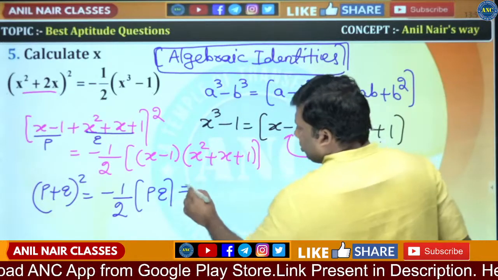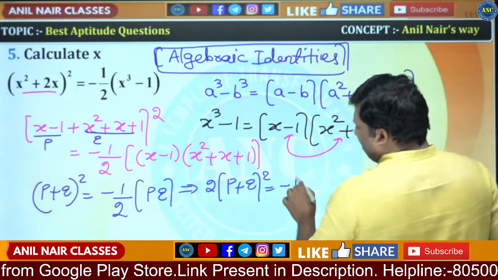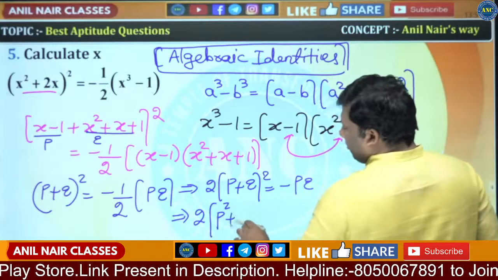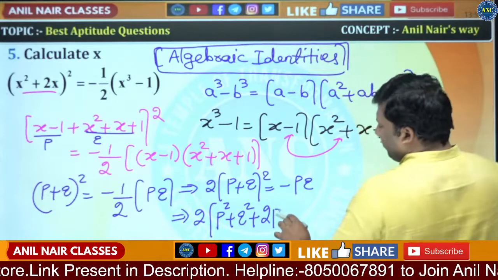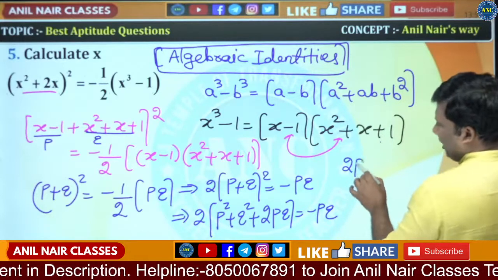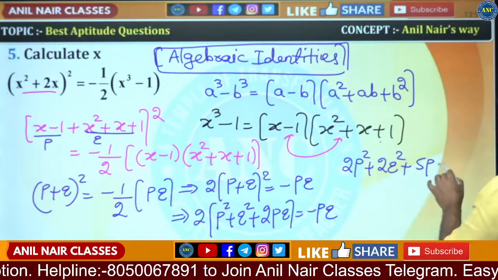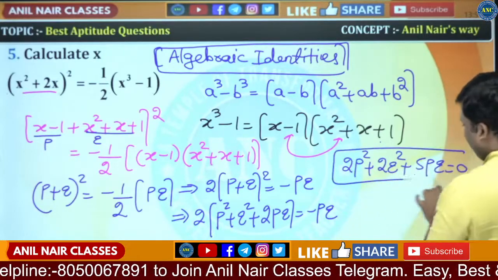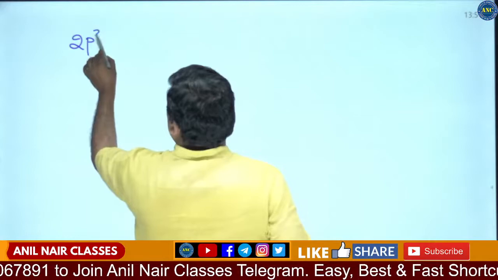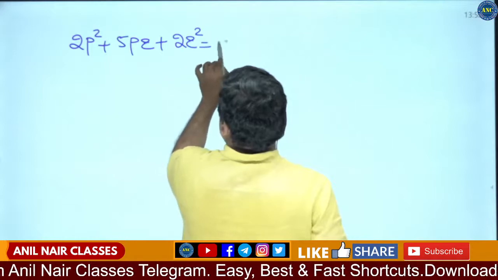Cross multiply. So this will become 2 into (p plus q) whole square, it is equivalent to minus pq. So this will become 2p square plus q square plus 2pq, it is equivalent to minus pq. That means 2p square plus 2q square, 4pq plus pq is equivalent to 0. This is the final equation which I got. What is that equation? 2p square plus 5pq plus 2q square is equivalent to 0.